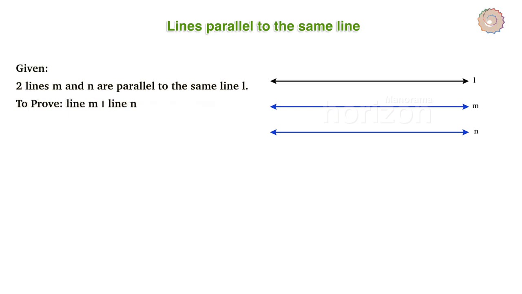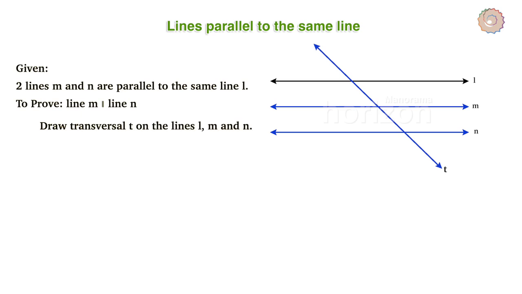That calls for a proof. So let's try to prove it. For that, we need to draw a transversal, say T, on these three lines. So we have the corresponding angles formed as angles 1, 2 and 3.